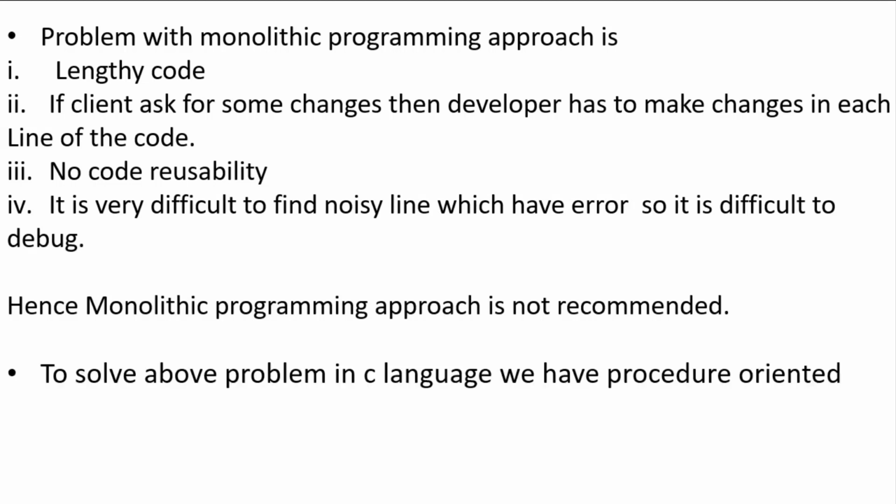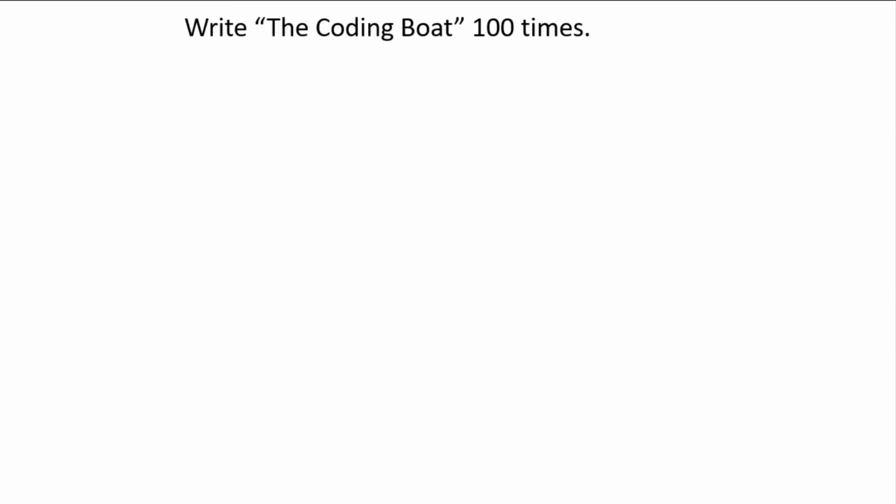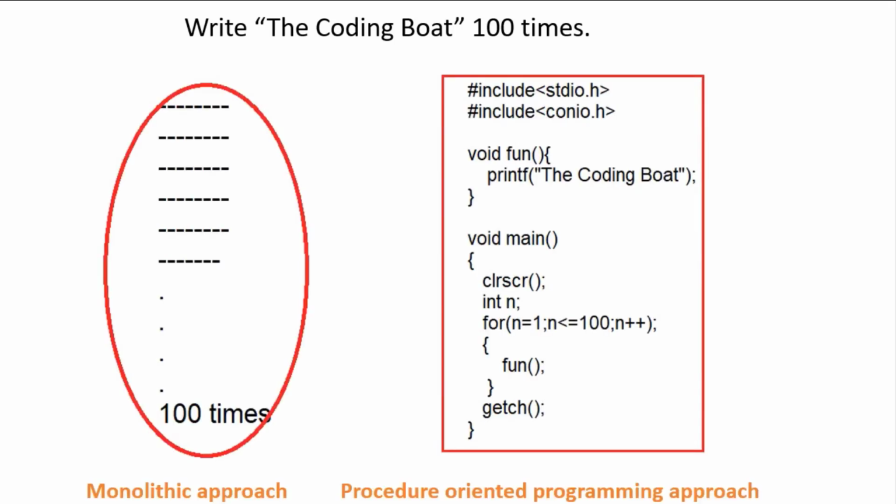To solve above problem in C language, we have procedure oriented programming approach. What is procedure oriented programming approach? Let's understand with one example. We have one requirement, write the coding boat 100 number of times. So first we have monolithic approach, then we have procedure oriented programming approach.